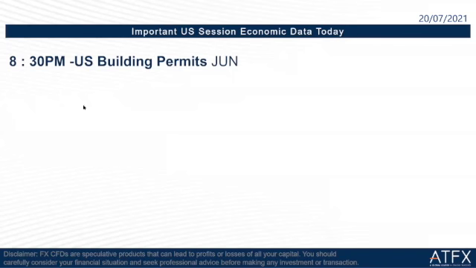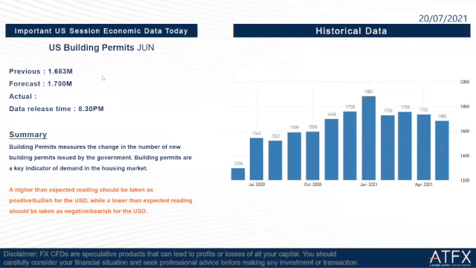Okay. When it comes to the US session today, we have to take note of the US building permits for June. The previous is 1.683 million. Forecast is 1.7 million, and the release time is at 8:30 tonight, which means the beginning of the US market tonight. A higher than expected reading should be taken as positive or bullish for the US dollar, while a lower than expected reading should be taken as negative or bearish for the US dollar.